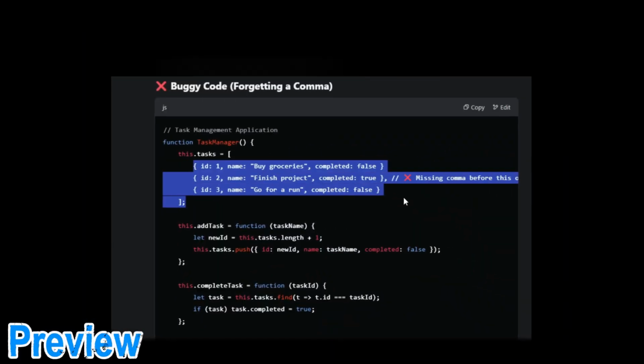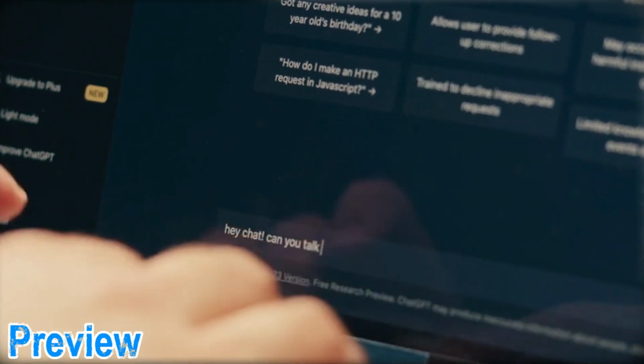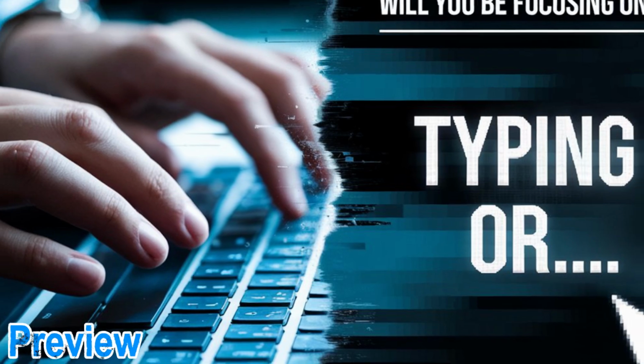Nothing will actually work just because of this one comma. For writing the prompts in those AI assistants, you need to type all those prompts. Now for writing all those prompts, I guarantee you that you will not be able to learn anything at all. Will you be focusing on just typing, or will you be focusing on...